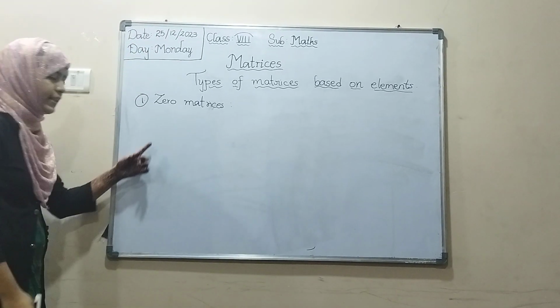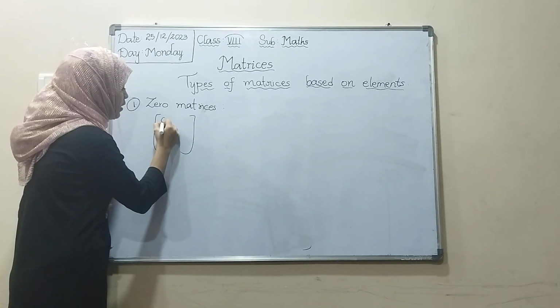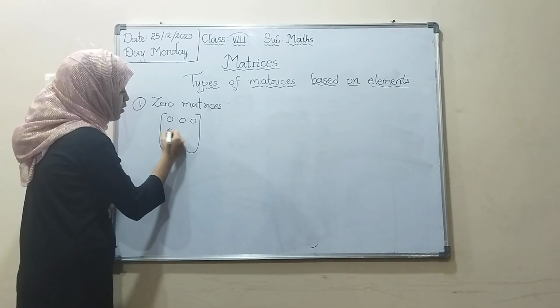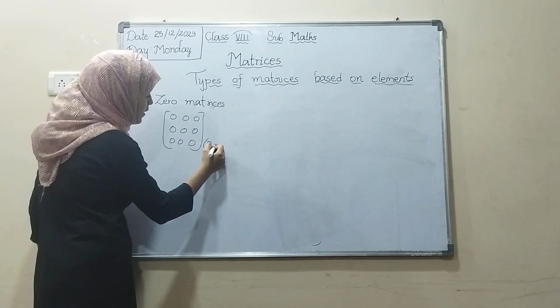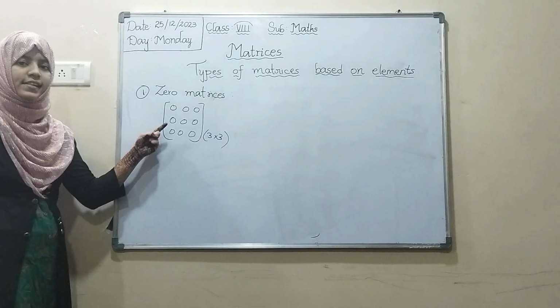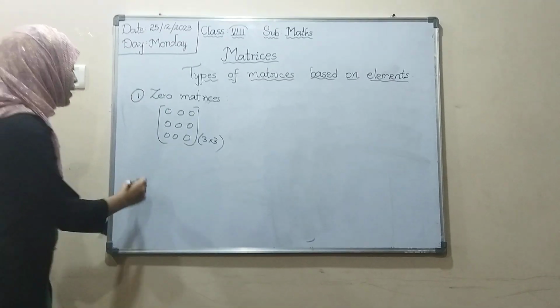What is a zero matrix? If all its elements are 0. The order is 3 by 3. If all its elements in the matrix are 0, it is called a zero matrix.